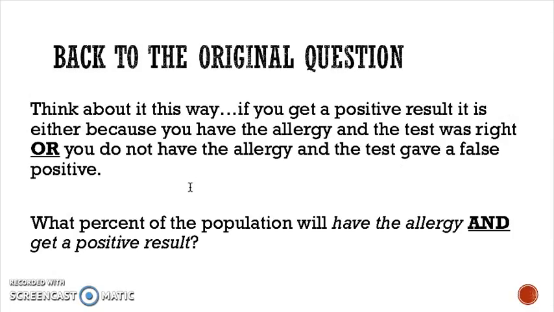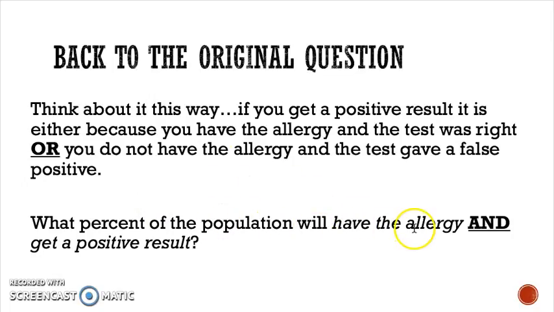So what is it we need to think about? We need to think that if you get a positive test result, it's either because you have the allergy and the test was right, or you do not have the allergy and the test gave a false positive. Now, this "or" here is in capital letters, it's bold, it's underlined, and that's for a reason. Some of you might be realizing why I'm trying to draw your attention to that. We'll come back to that in a second. So there are these two situations that could result in a positive. So let's think about it.